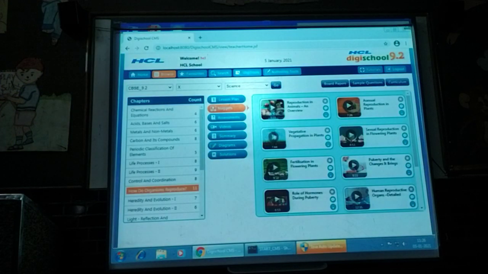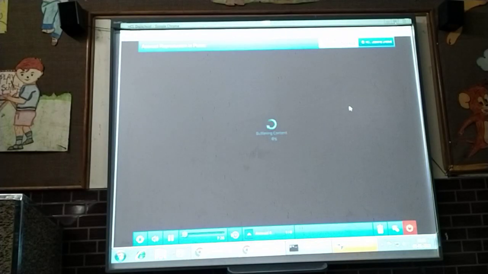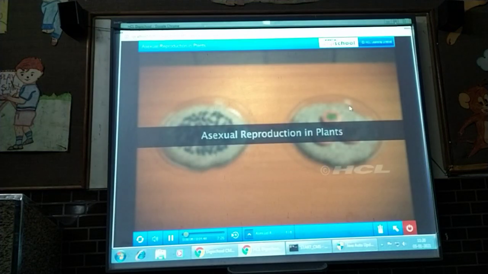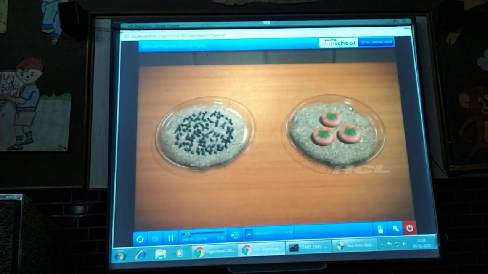Now comes asexual reproduction in plants. Observe the two containers. In container A, we will be planting some carrot seeds.